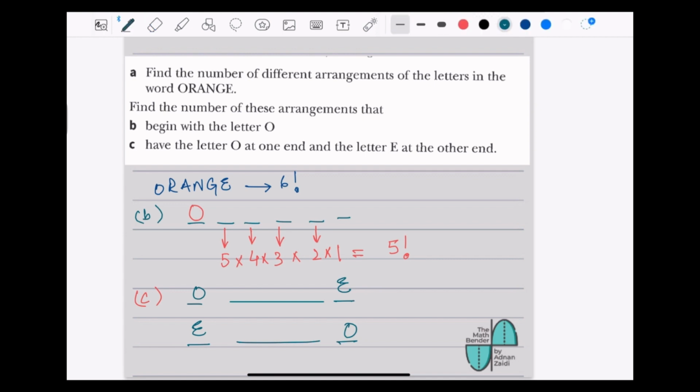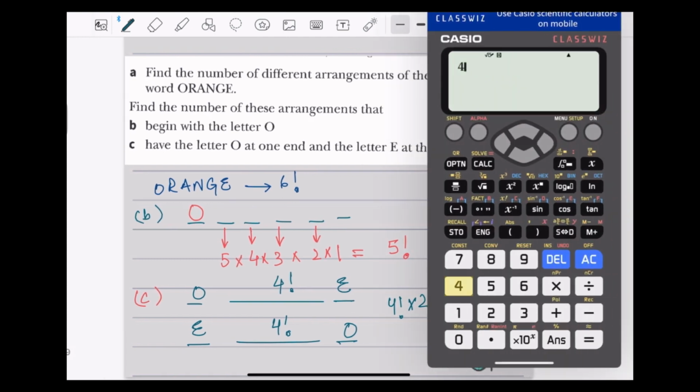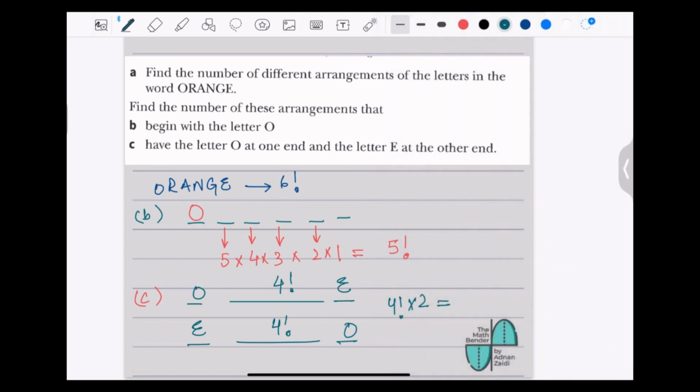So what we can do here is that O and E are fixed, and the remaining 4 letters can be shuffling within themselves. And if E at first and O at the end, it could be 4 factorial. So hence it's going to be 4 factorial times 2, which gives you a total of 48.